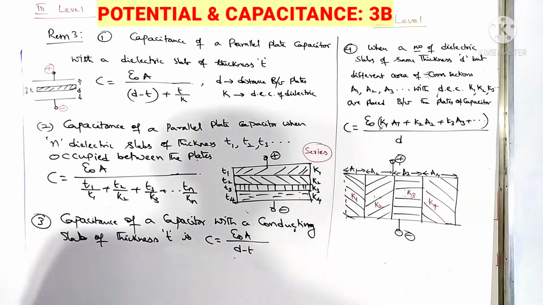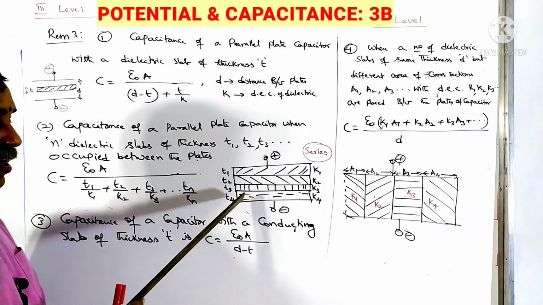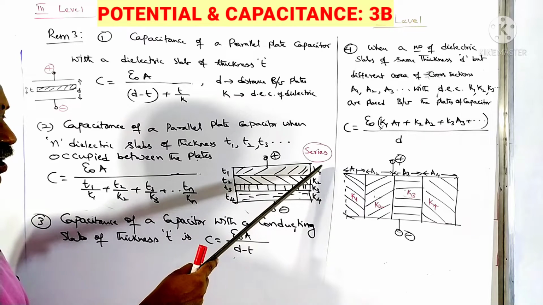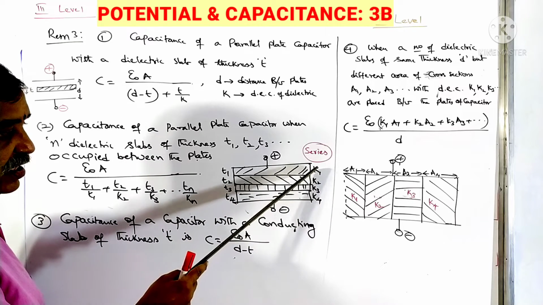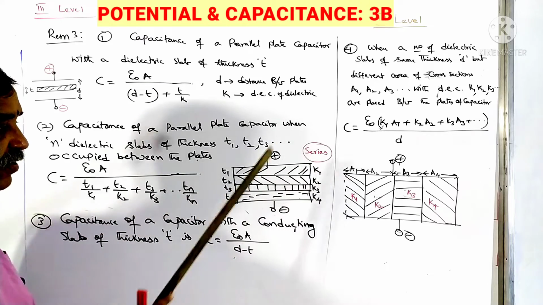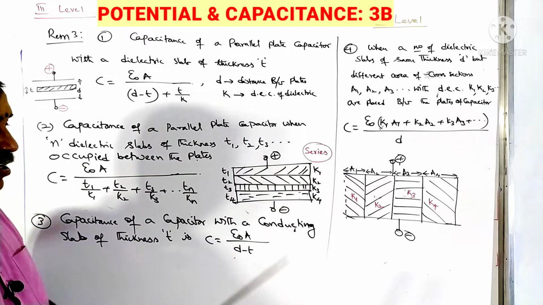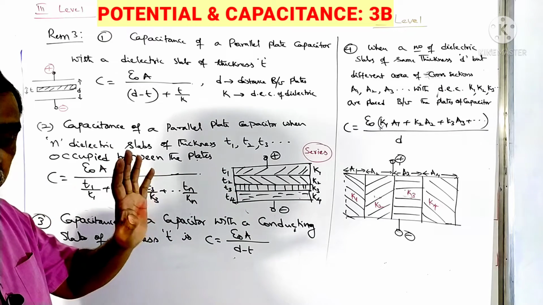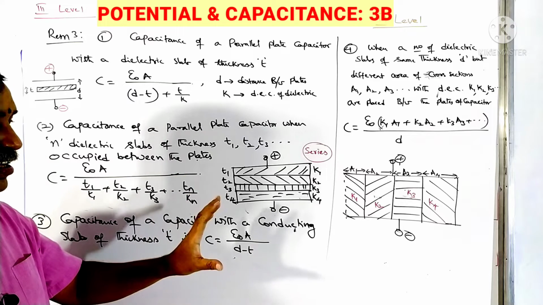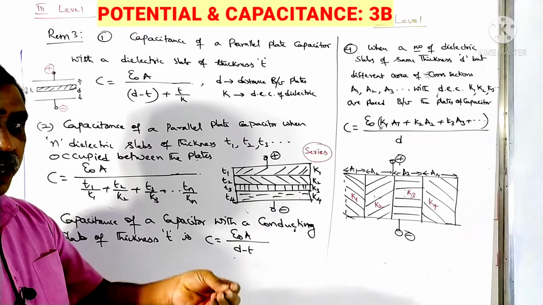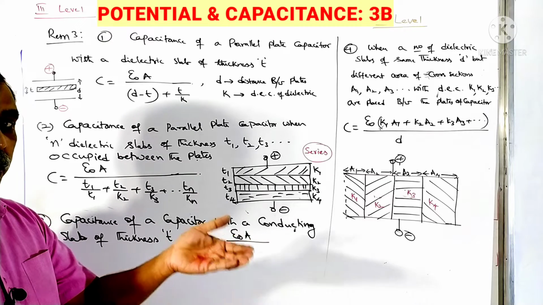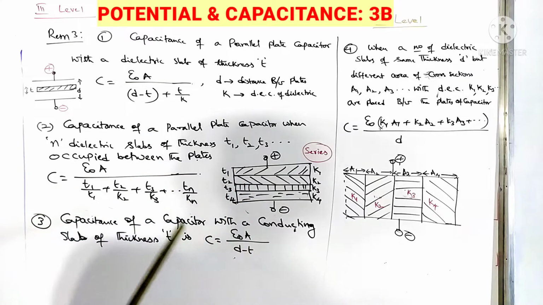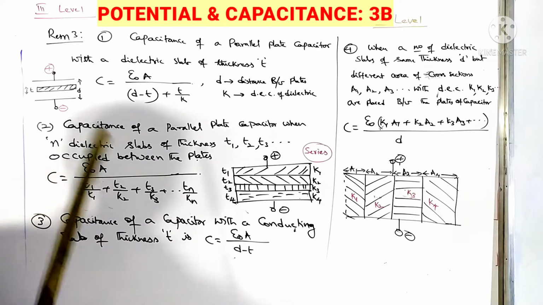Next, we come across the plates of a capacitor where dielectric materials are placed in this way, with thicknesses t1, t2, t3, t4 and dielectric constants K1, K2, K3, K4, etc. If they are placed like this, then this is one capacitor, this is another capacitor, one more capacitor, one more capacitor. These capacitors are in series. Series formula in capacitances: when capacitors are connected in series, the formula is 1 by Cs equals 1 by C1 plus 1 by C2, etc. If you apply that formula and simplify, you get this equation. This equation we should remember.